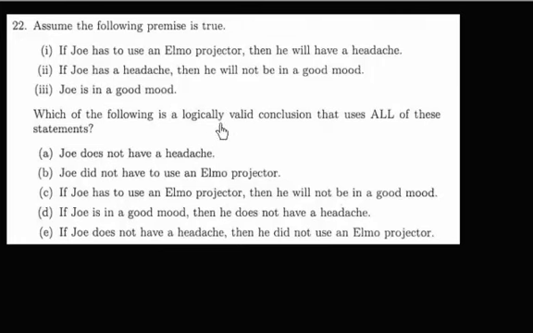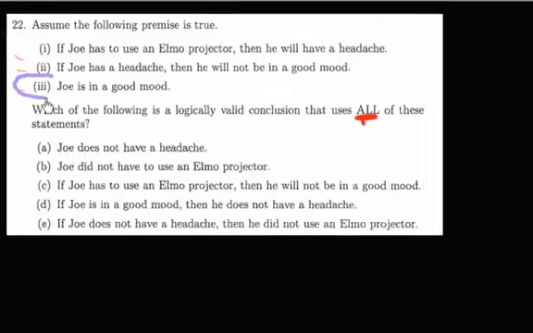So which of the following is a logically valid conclusion using all of these statements? And we mean these statements up here. First thing you do is you look for anything that's very specific. These if-thens are not very specific because something needs to happen in order to talk about the truth values of these. For example, do we know he's using an Elmo projector? Do we know whether he has a headache? We're not sure yet. But we do know he's in a good mood. So we get to start right here.